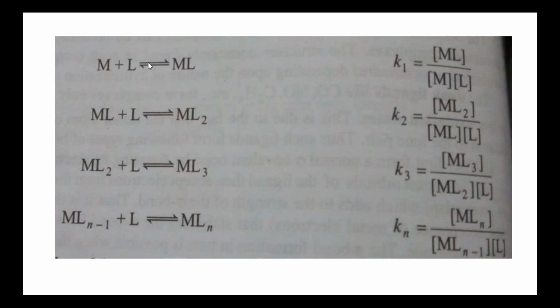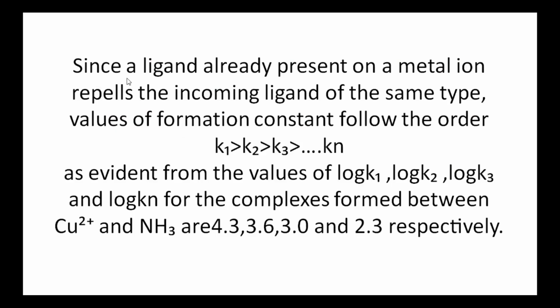So thermodynamic stability measures the extent of formation of a complex under specific conditions when the equilibrium state is attained. A ligand already present on a metal ion repels the incoming ligand of the same type, because the already present ligand consists of a lone pair of electrons, and the new ligand also consists of electrons.